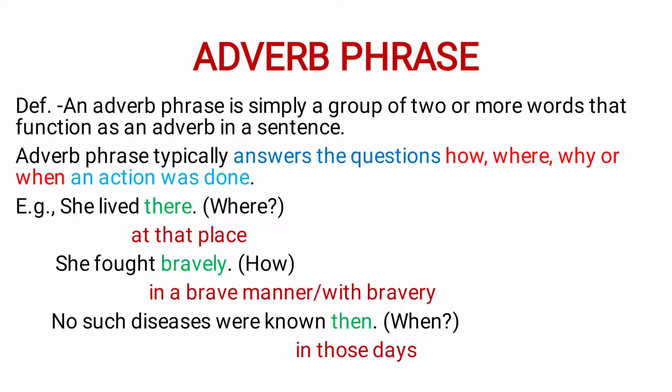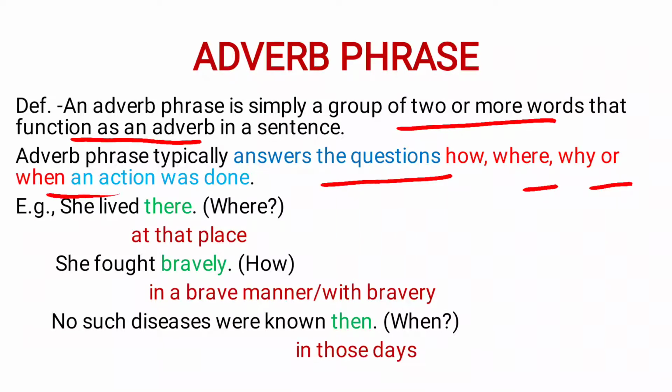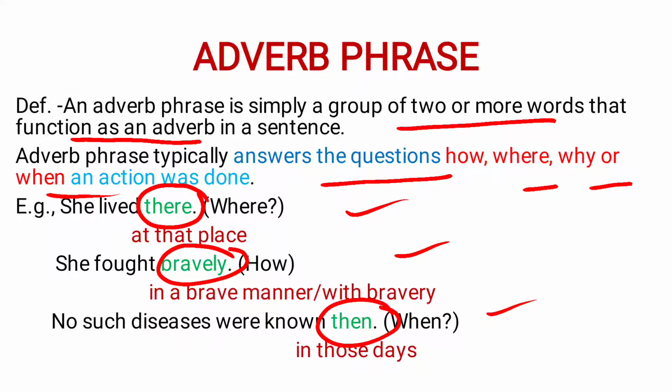So what have we understood? An adverb phrase is simply a group of two or more words that function as an adverb in a sentence. An adverb phrase typically answers the questions how, where, why, or when an action was done. We can also understand this in detail by taking these three examples. In all these three examples, you will notice that the adverbs there, bravely, and then are answering the questions where, how, and when.